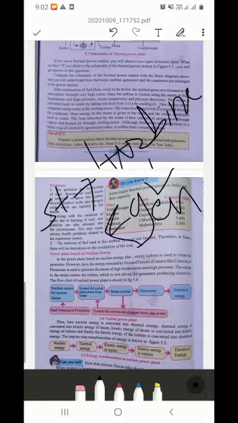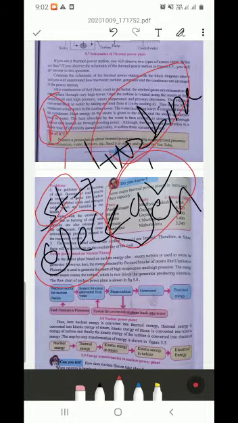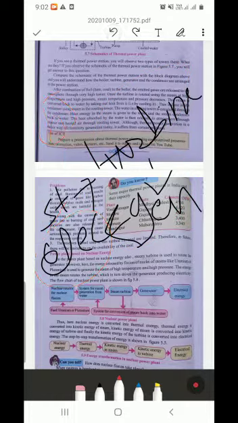And generator generates electricity. So our need, electricity, is fulfilled here. So got it? First heat, then steam, then turbine, then generator, and then electricity which we need.